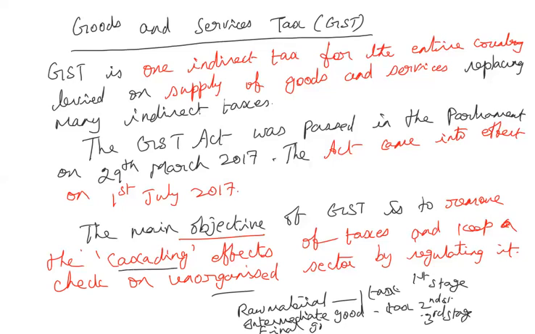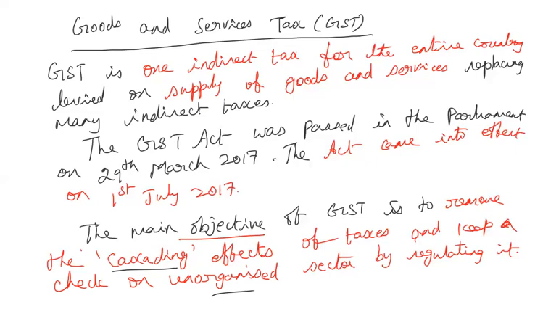So what is happening, this cascading effect, is affecting both the consumers as well as the producers. The cost of production is increasing, and the price level will increase. So it is affecting both the consumers as well as the producers. That is one problem. And another problem is too many taxes at different stages.